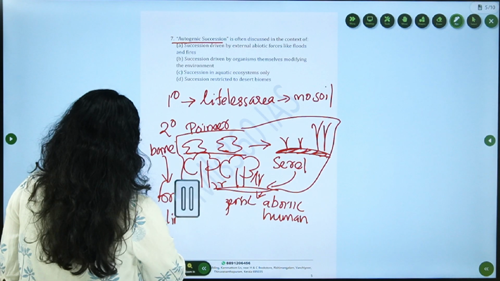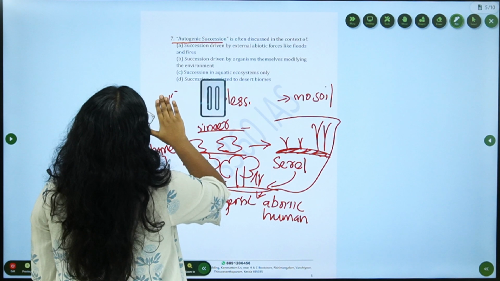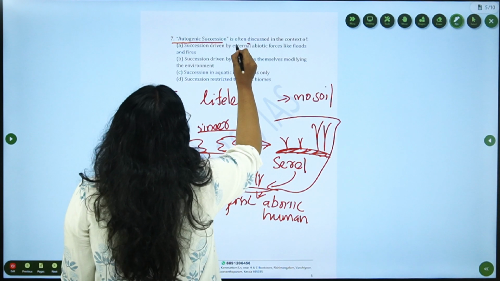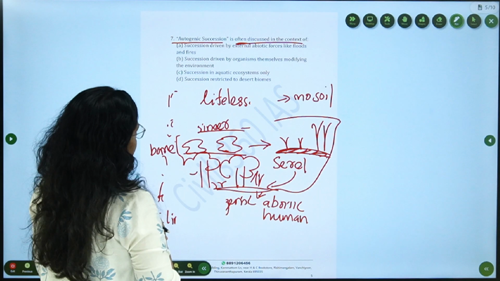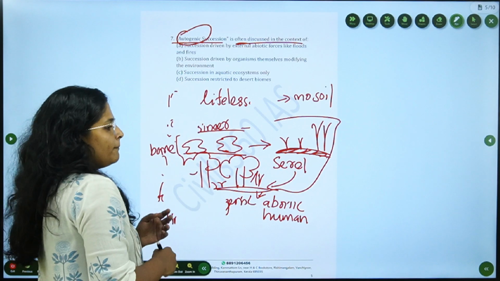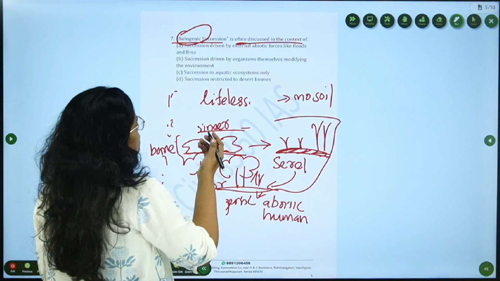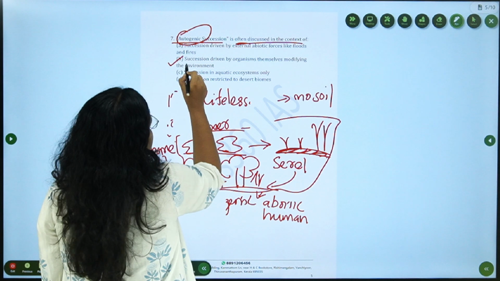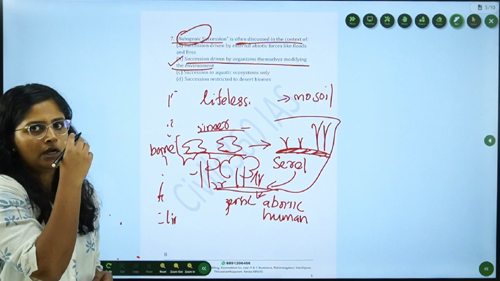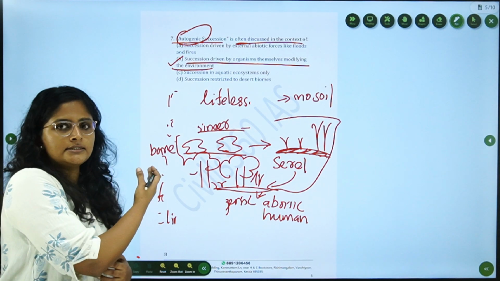Now look into the question. The question is about autogenic succession. As I said earlier, autogenic succession means the succession happens because of internal factors, or self-driven succession. So the answer is B: succession driven by organisms themselves modifying the environment. That is what autogenic succession is. That is all about the topic. I think this is clear for you.